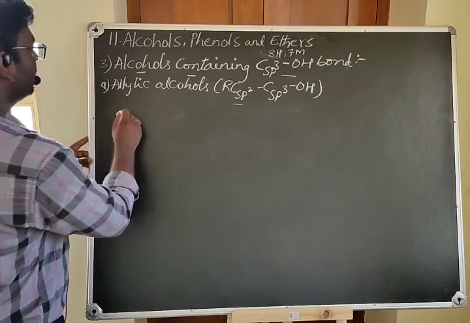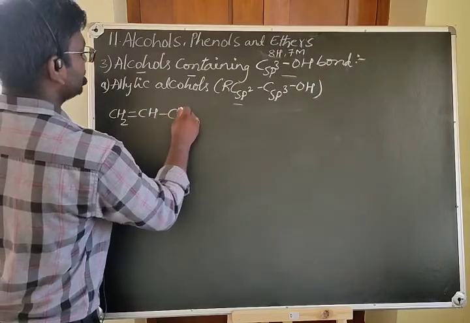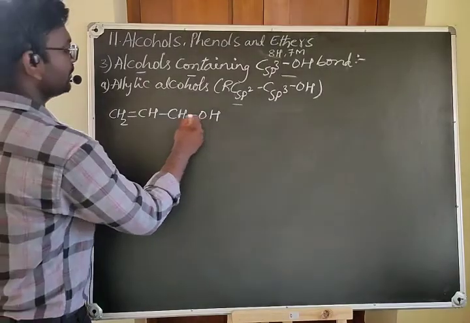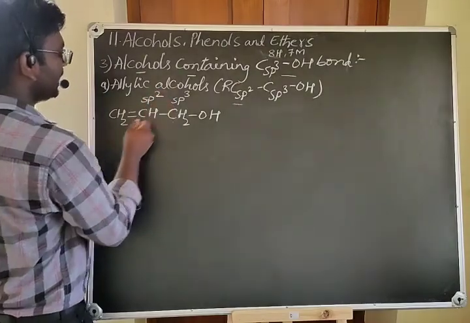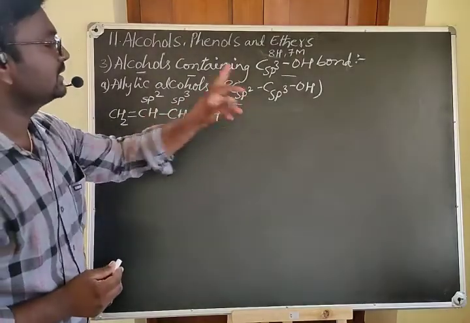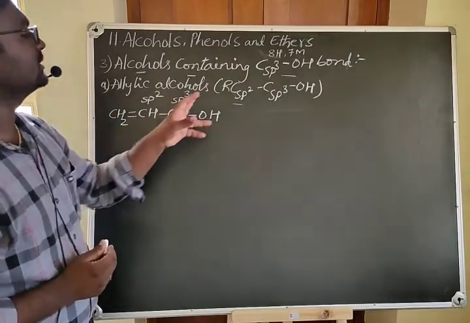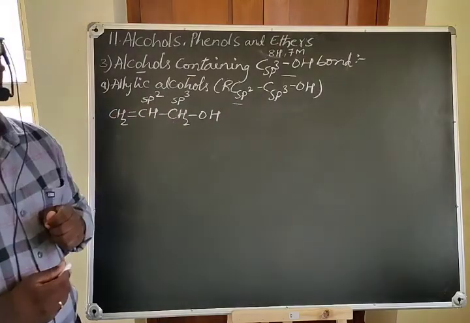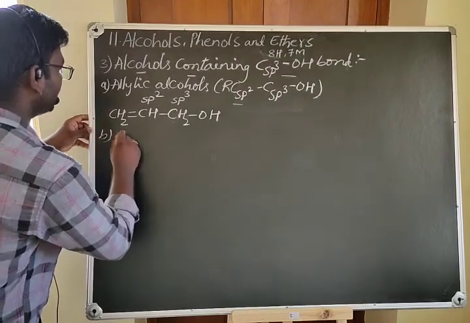For example, take CH2=CH-CH2OH. In this compound, the OH is present on the sp3 hybridized carbon next to the sp2 carbon having the double bond. Alcohols having this sequence are called allylic alcohols. So allylic alcohols means the OH group is present on the sp3 carbon next to the carbon-carbon double bond. The next type of alcohols is benzylic alcohols.